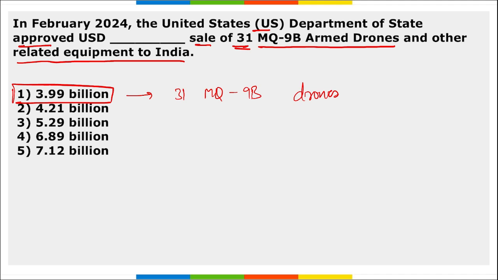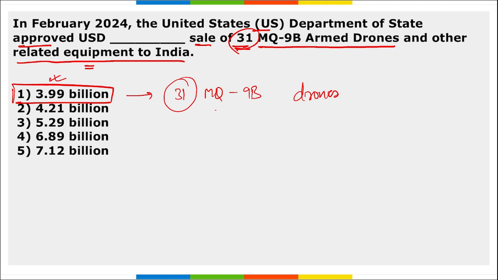The Defense Security Cooperation Agency of the US issued the required certifications, and 31 such MQ-9B armed drones will be provided to India, along with some other equipment worth $3.99 billion.